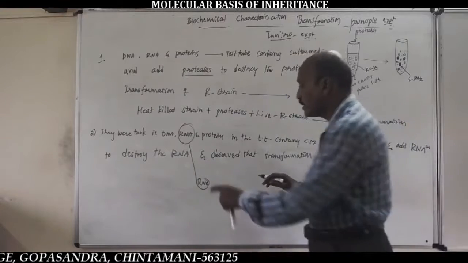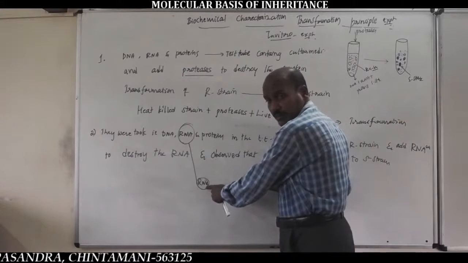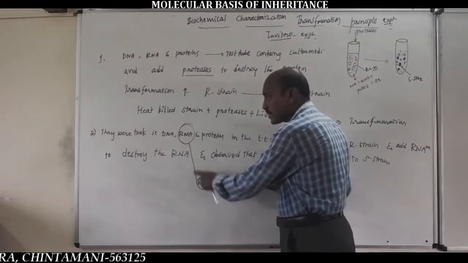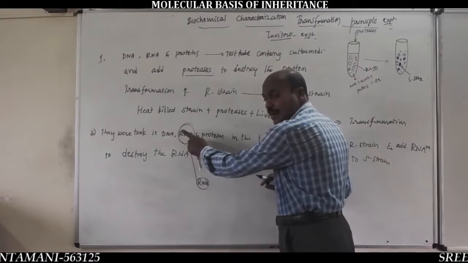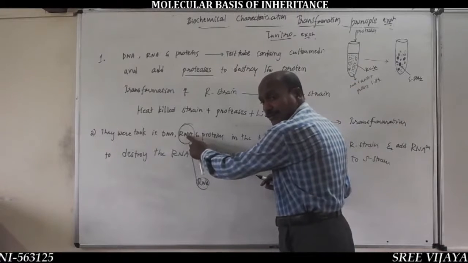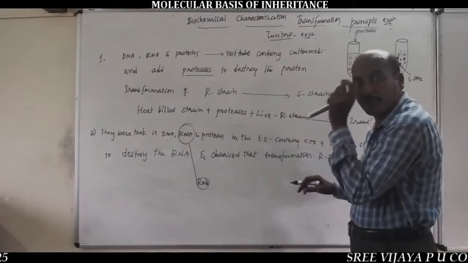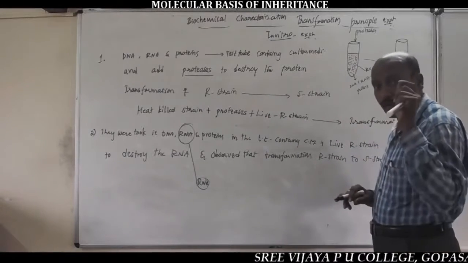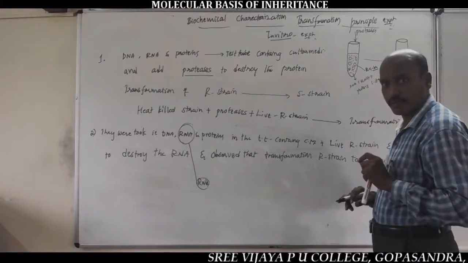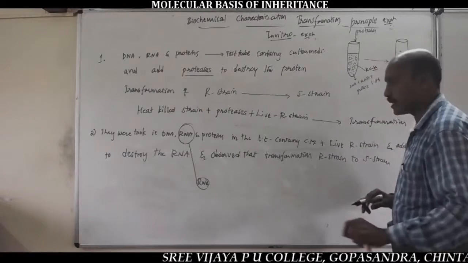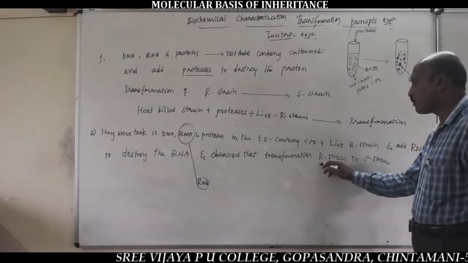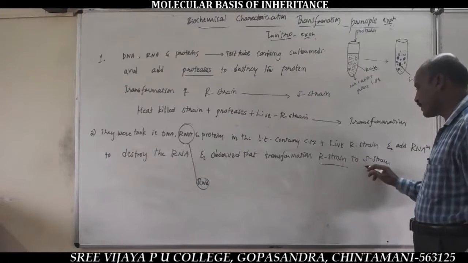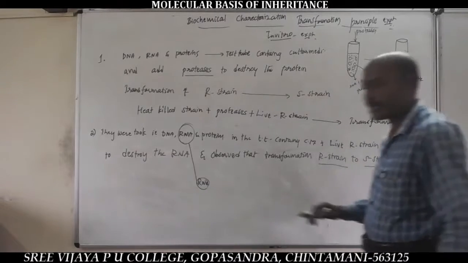Here RNase enzyme denatures or kills the RNA. Even in the absence of RNA, scientists observed transformation of R-strain bacteria into S-strain bacteria.